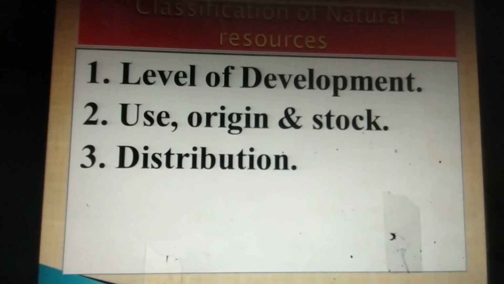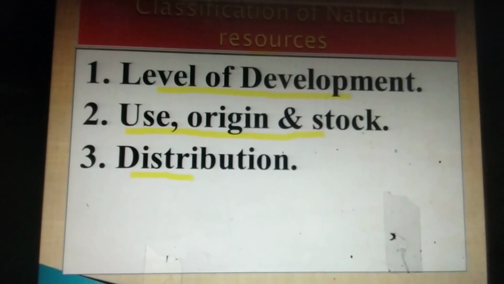Now here is the classification of natural resources. We divide our resources into three types. First, on the basis of the level of their development. Second, on the basis of their use, origin and stock.